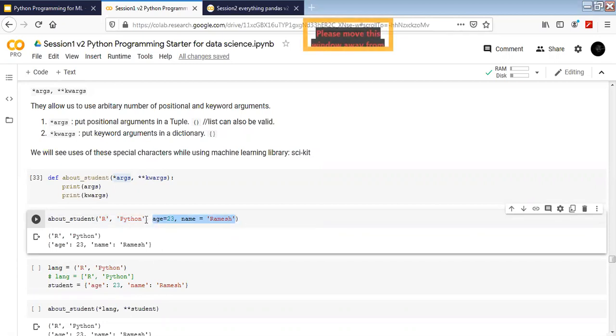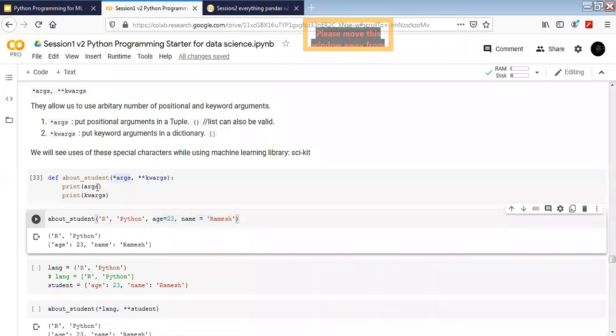Okay, and what is R and Python? R and Python are positional arguments. Yes, they are positional or mandatory arguments. And age and name are keyword and default arguments. Perfect.